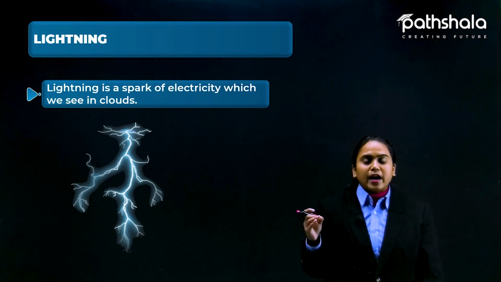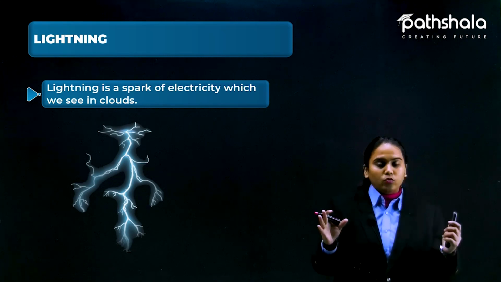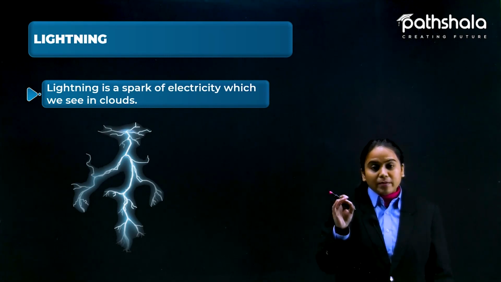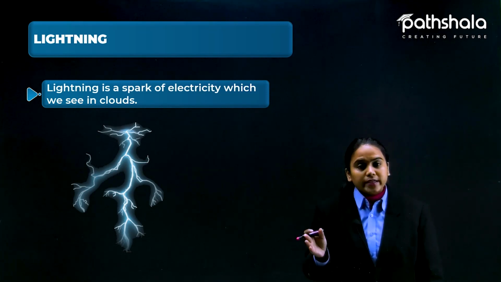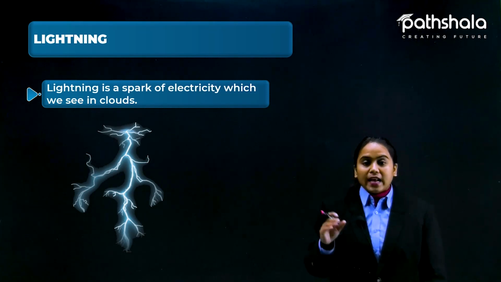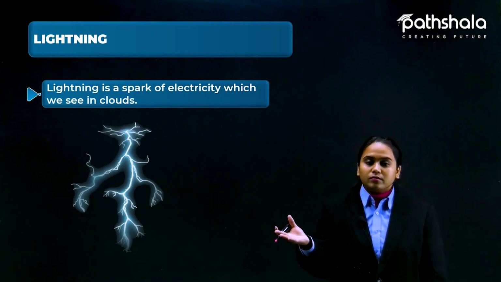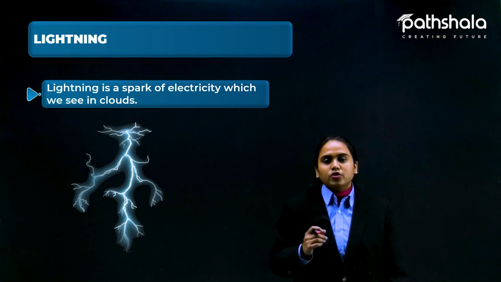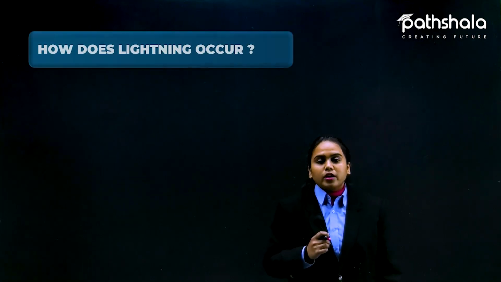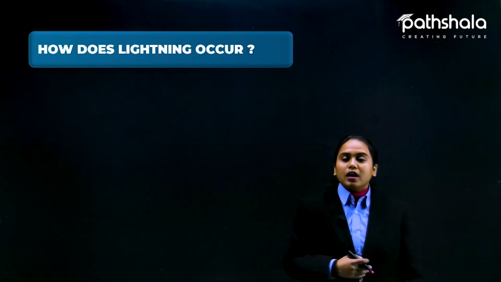What is the reason behind it that we see it in the sky only, and sometimes we see that the spark comes towards the earth also? Why does that happen too? And is it very hazardous for us? Yes, so we are going to see that in this topic today. So here, how does lightning occur?